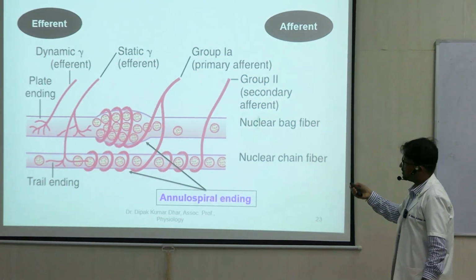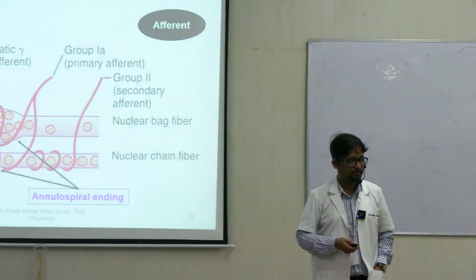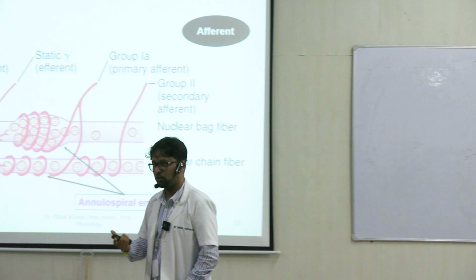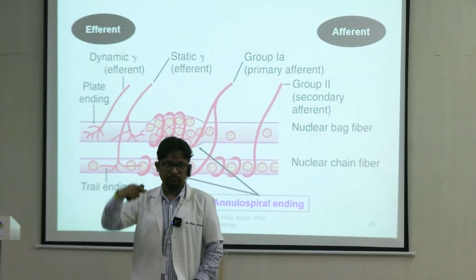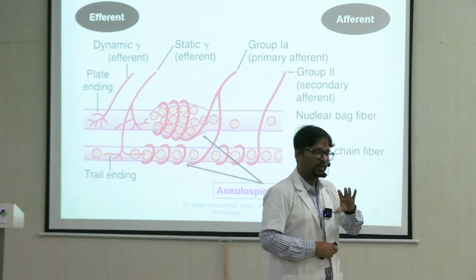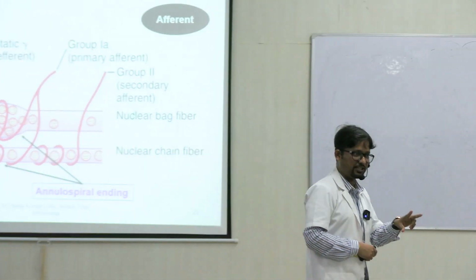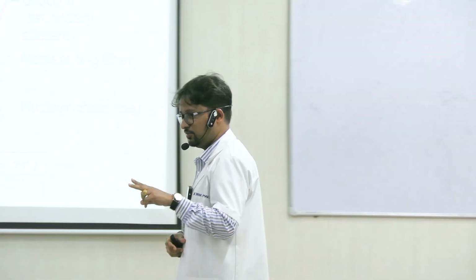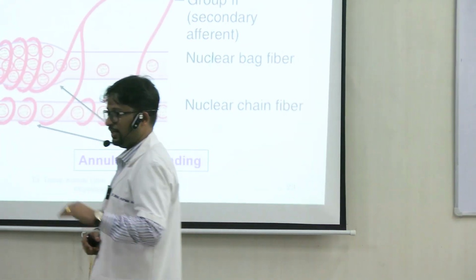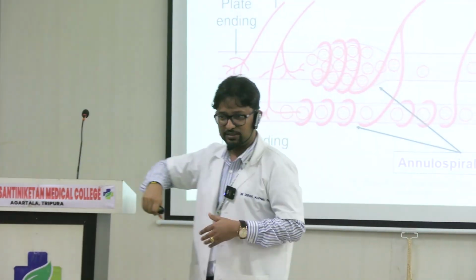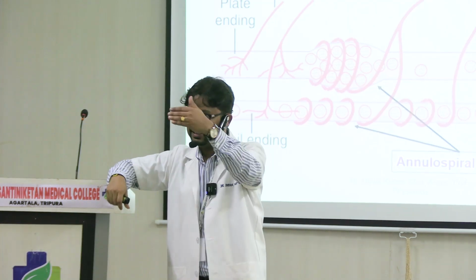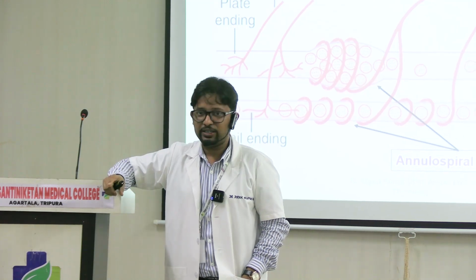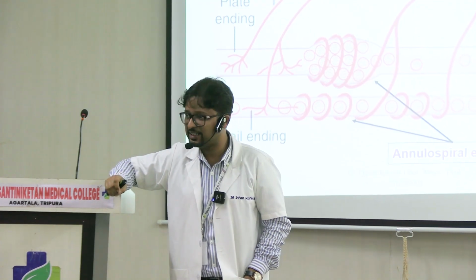Now do you remember this numbering 1A, 1B, etc.? This is not something new. You have read about it but seem to have forgotten. I'll go back to nerve physiology. In nerve fiber classification there are two important classifications. One was the Erlanger and Gasser classification, where we classified A, B, C, and in A we have seen A alpha, A beta, A gamma, A delta. The other classification, right below that table in the book, is the Lloyd and Hunt classification, which is for sensory nerve fibers only.